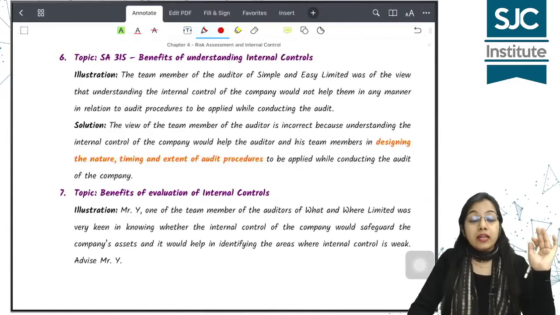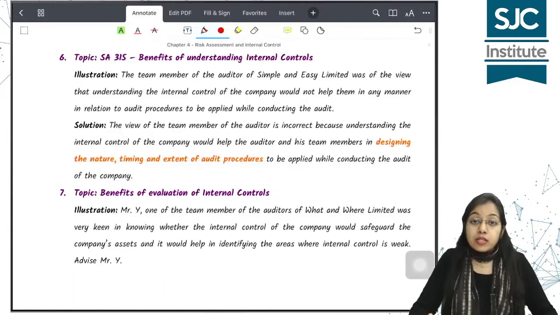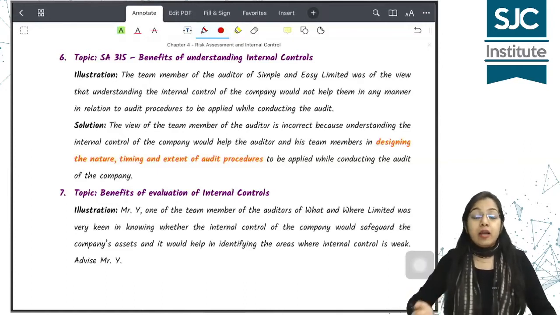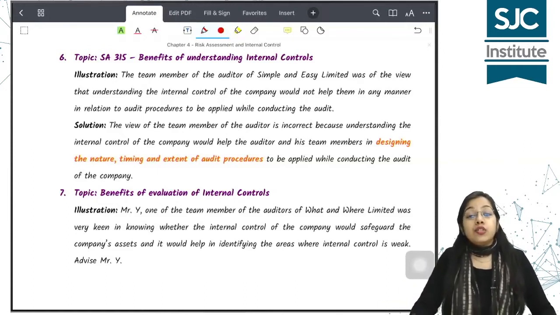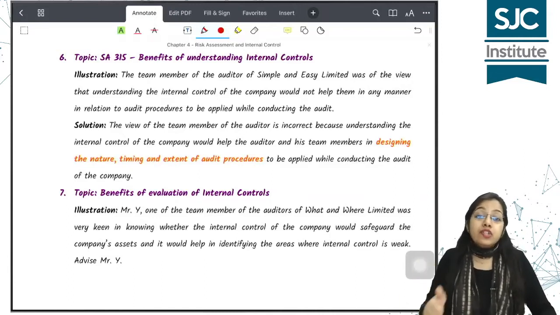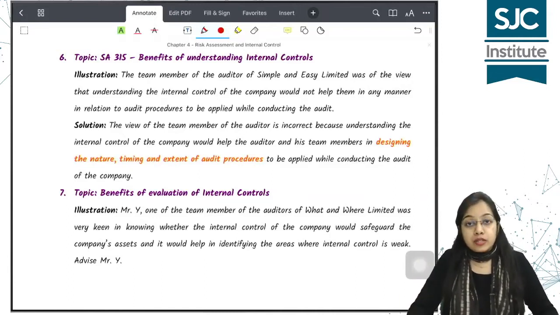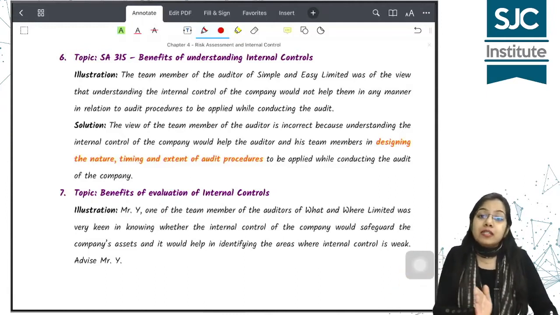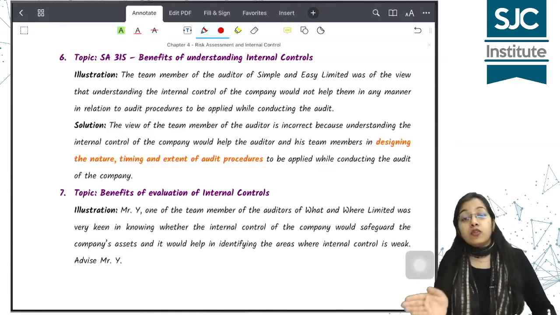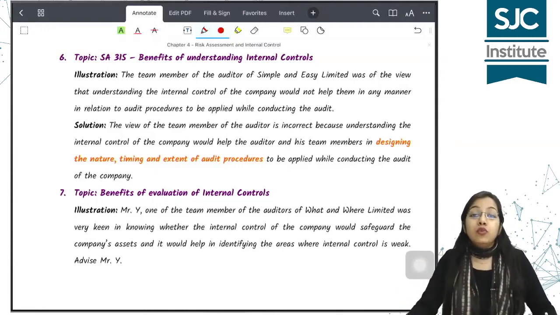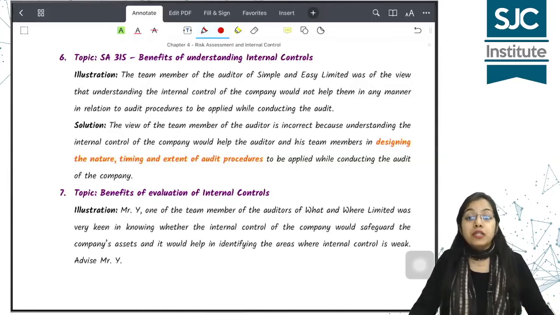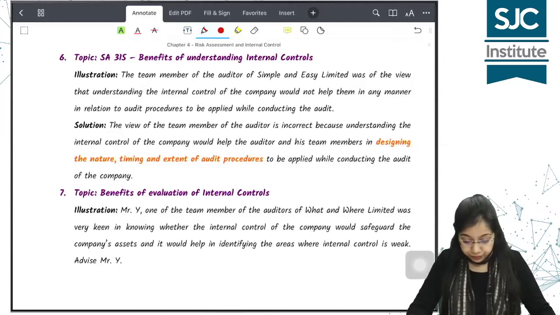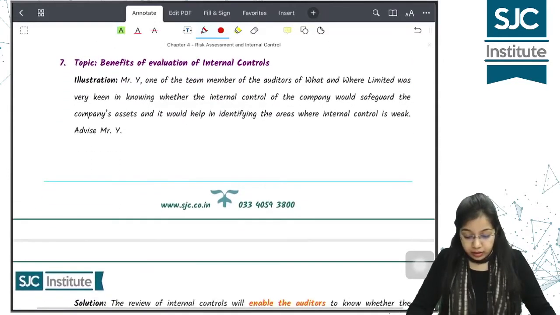But this is also incorrect because once the auditor obtains an understanding of the internal controls, it helps them in developing the audit strategy, and it also helps them in deciding the nature, timing and extent of their audit procedures. अगर auditor को controls के ऊपर rely करना है तो they can do less of substantive testing, but अगर उनको controls पे rely नहीं करना है then they have to do more in-depth checking. Substantive audit procedures need to be performed in depth. Okay, चलिए next illustration देखो.